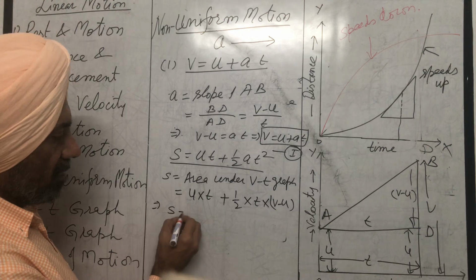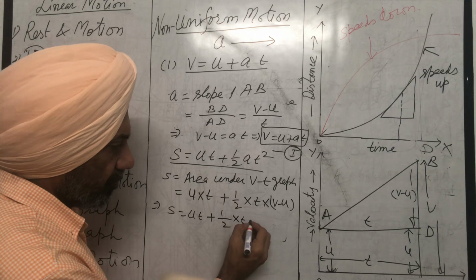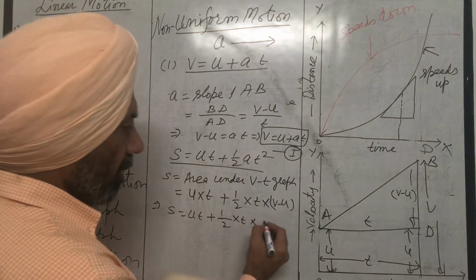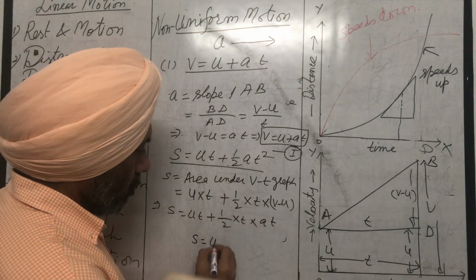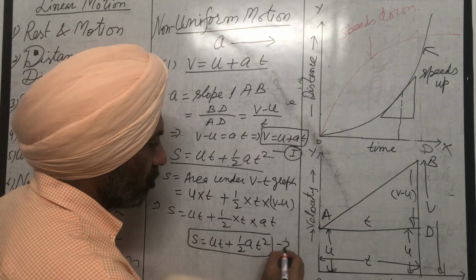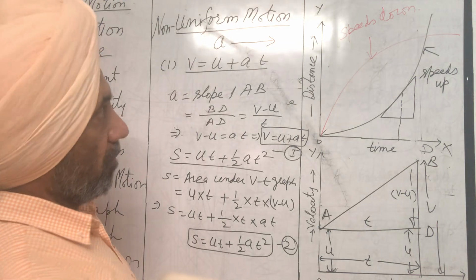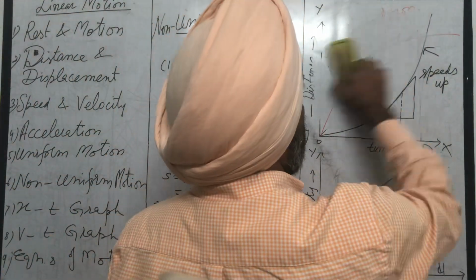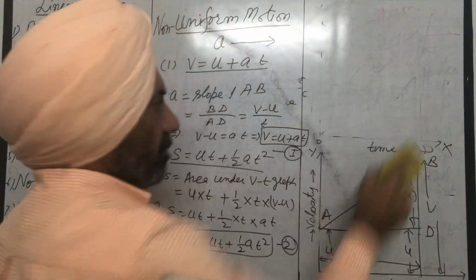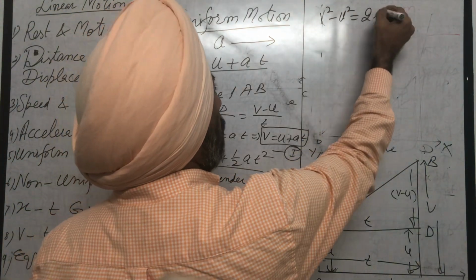So this implies s is equal to ut plus half into t into, what is v minus u? From the first equation, v minus u is equal to at. So it is at. So s is equal to ut plus half at square. This is the second equation of motion. So we can derive all three equations of motion. Now to find the third equation of motion, that is v square minus u square is equal to 2as.